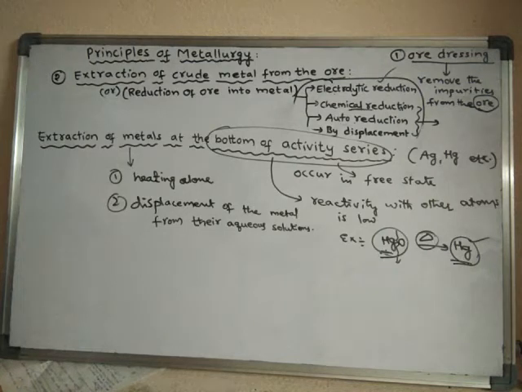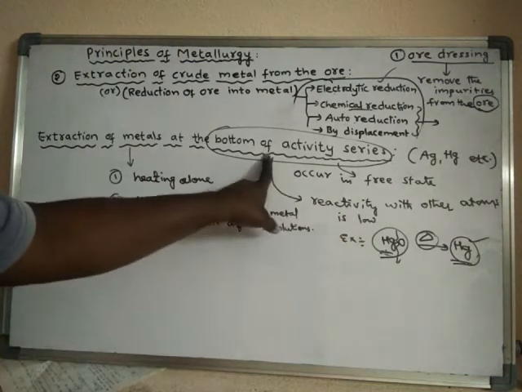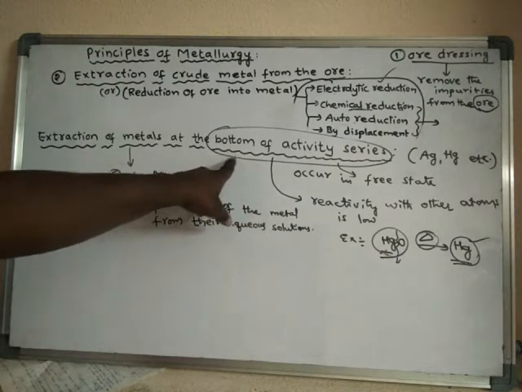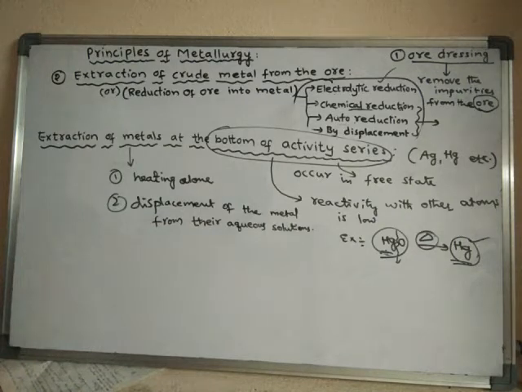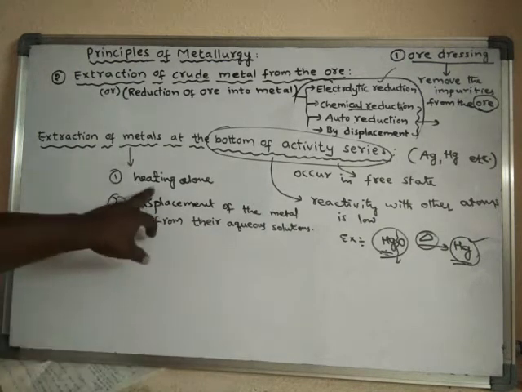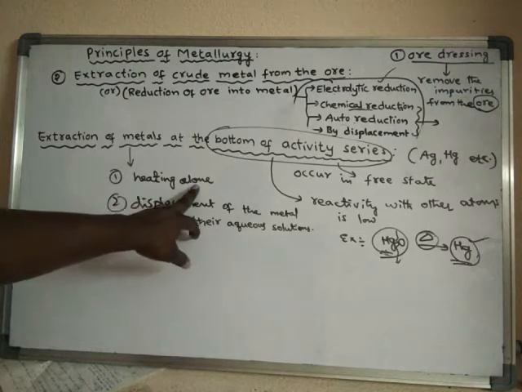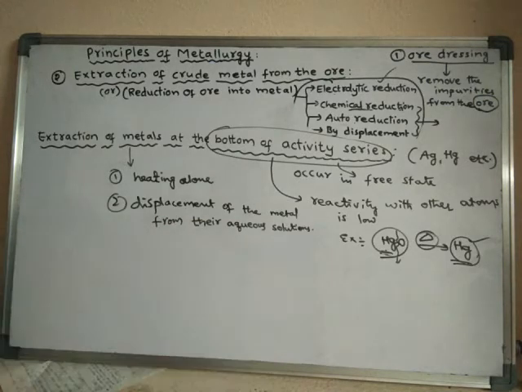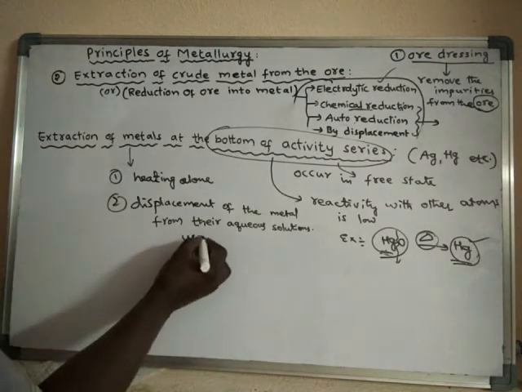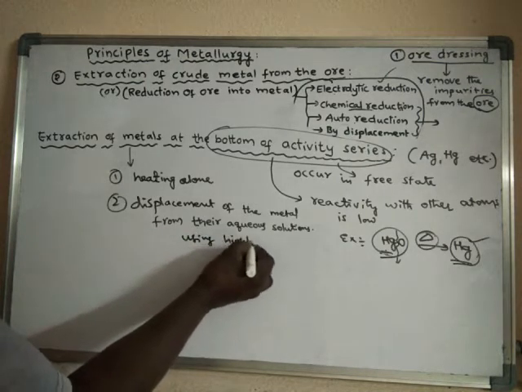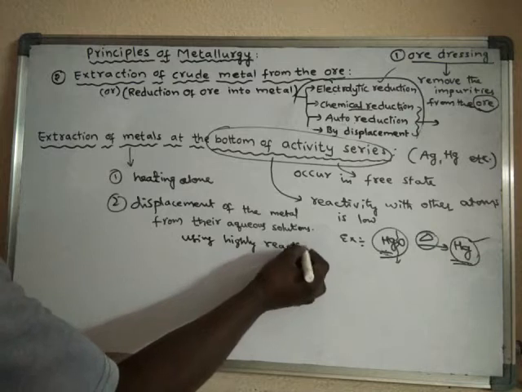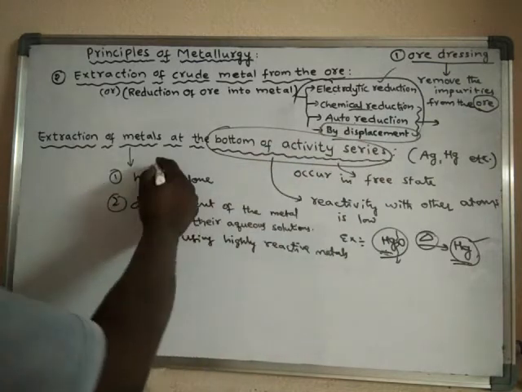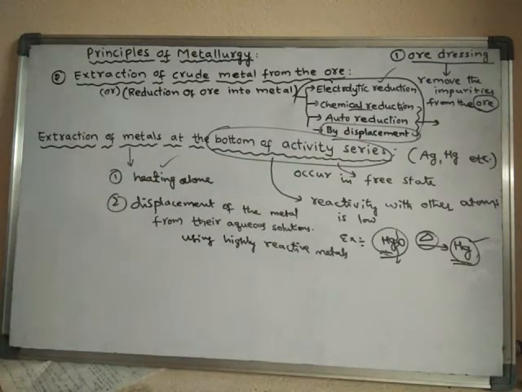Because of their low reactivity, the metals placed at the bottom of the activity series can be obtained from the ores upon simple heating, that means heating alone, or else by the displacement of the metal from their aqueous solutions using highly reactive metals.